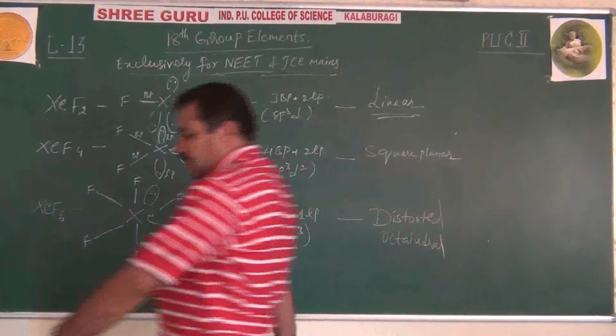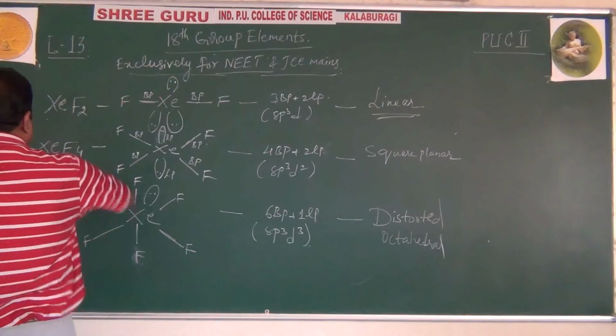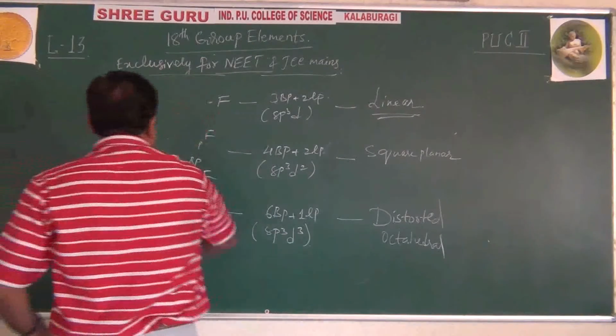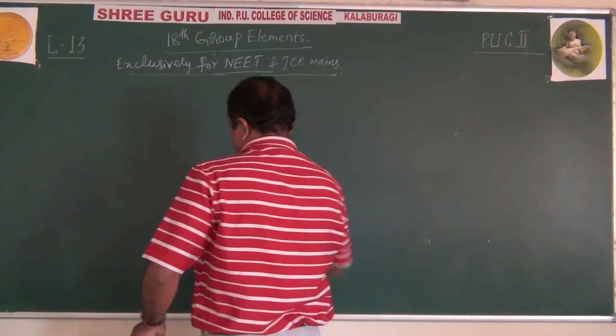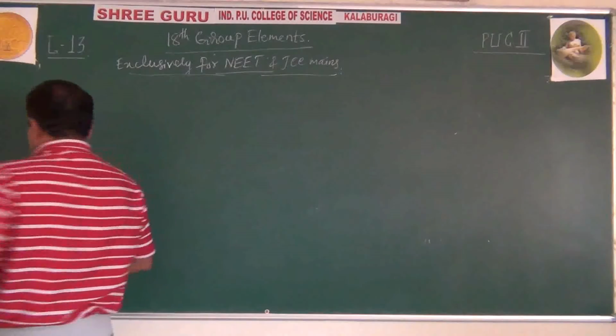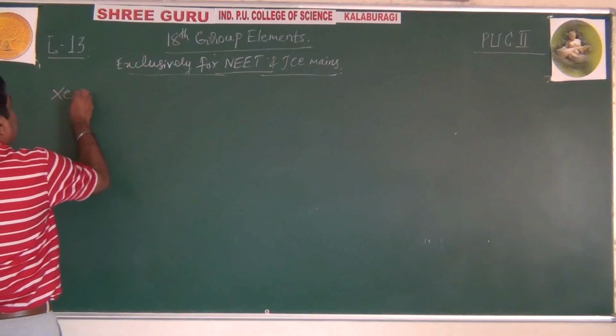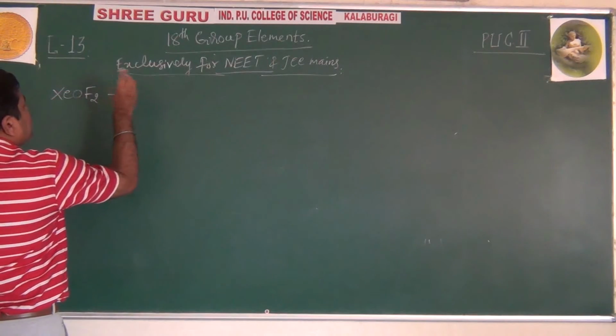And not only this, I will tell you some more compounds, that is xenon oxydifluoride, XeOF2.